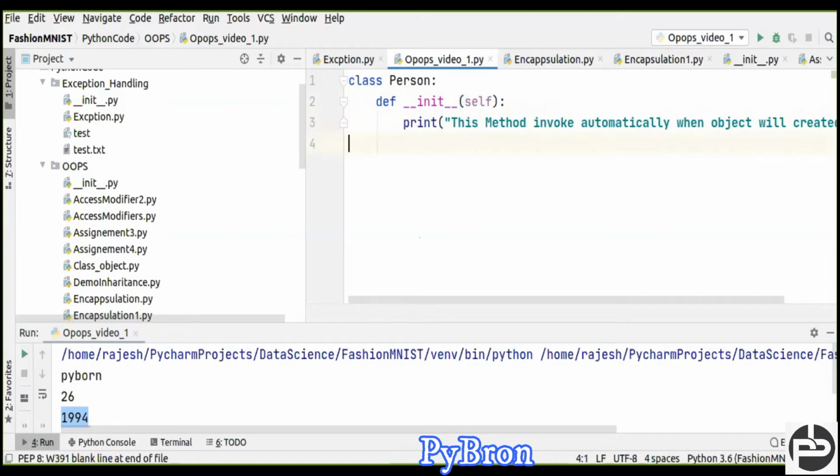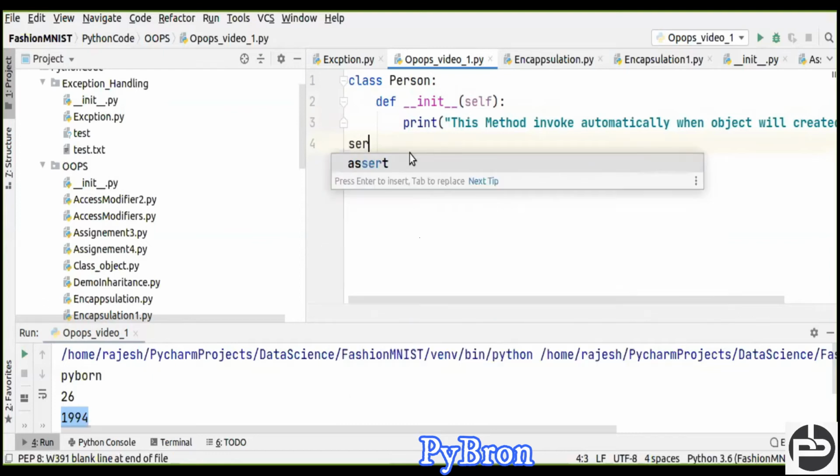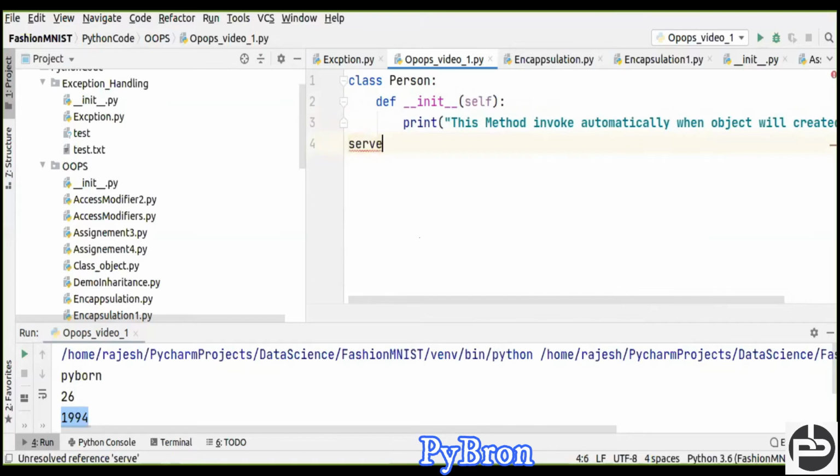Okay, I'm going to create an object. First let me create the object. How can I create the object? Hey servant, I'm going to call the servant. Hey servant, come here. Who will call the servant? The owner will call the servant, not a customer, right? Who is the owner of this? Person is the owner, so Person is going to call the servant. We have created the object. I did not call the init method, right?